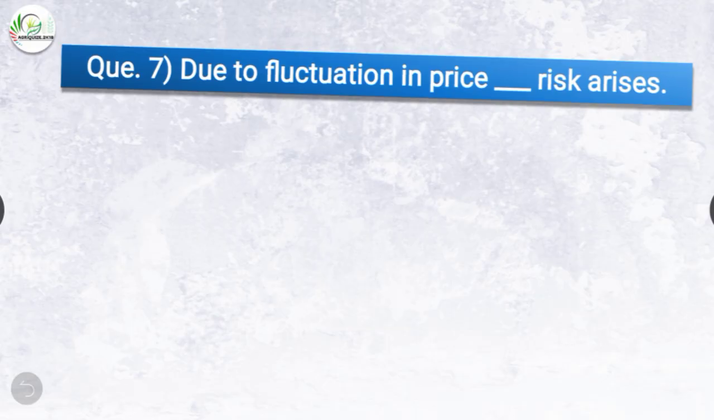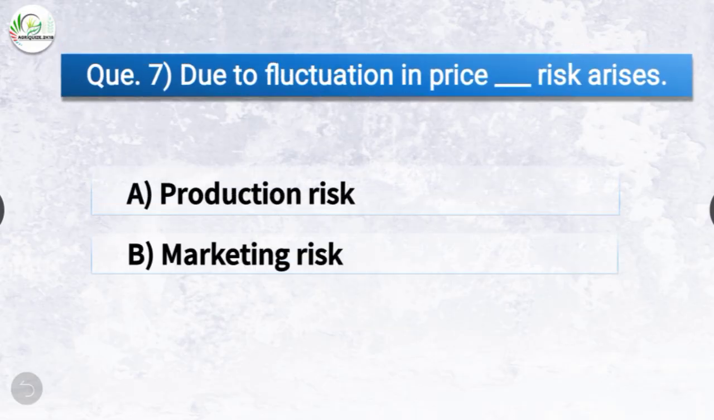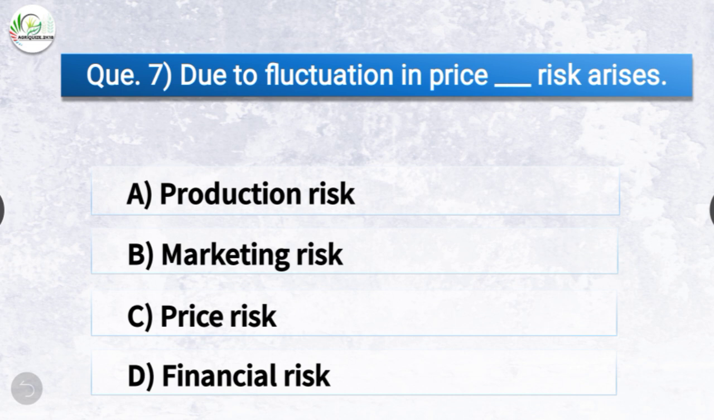Question number 7. Due to fluctuation in price, dash risk arises. The options are production risk, marketing risk, price risk or financial risk. The correct answer is option B, marketing risk. So due to the fluctuation in price, the marketing risk arises.